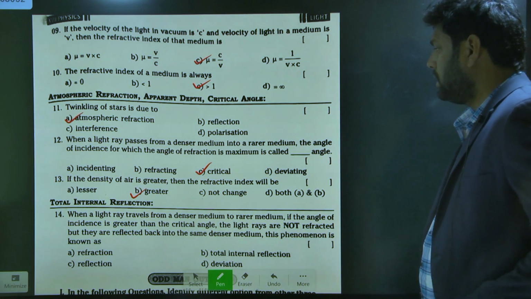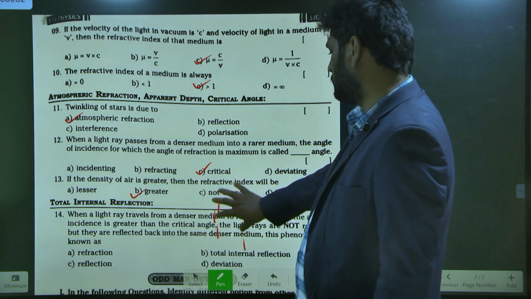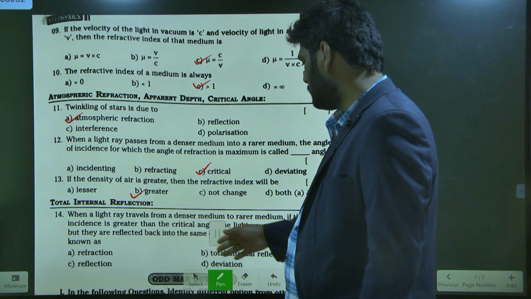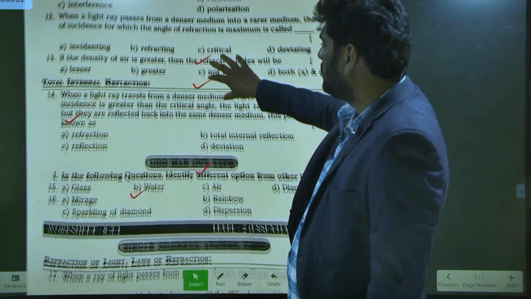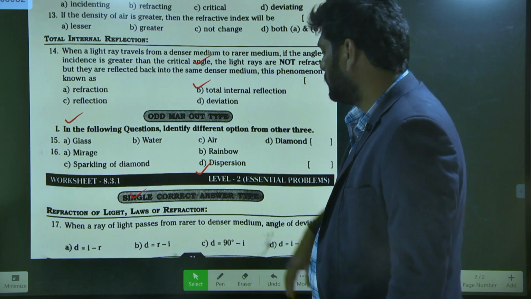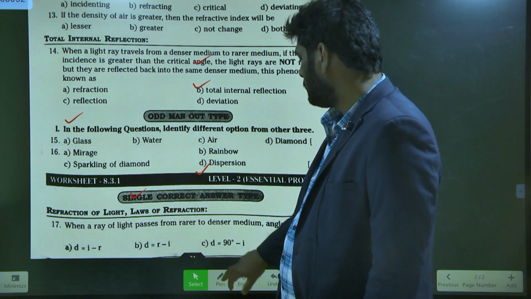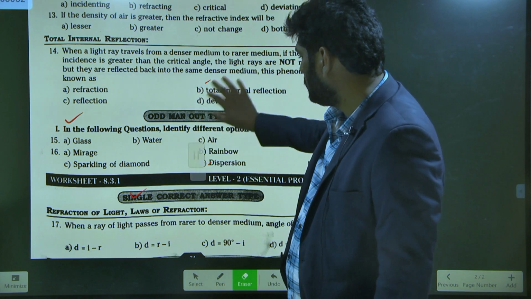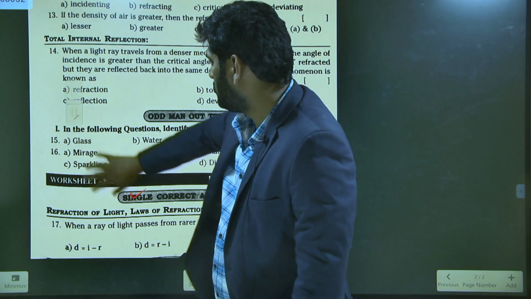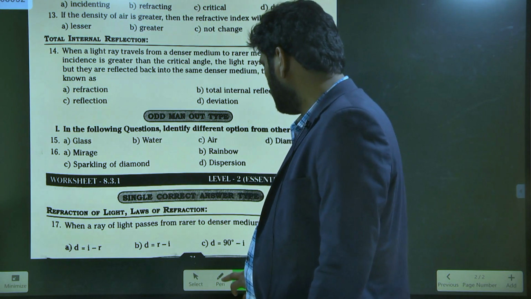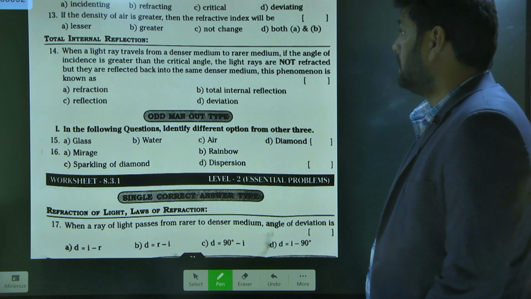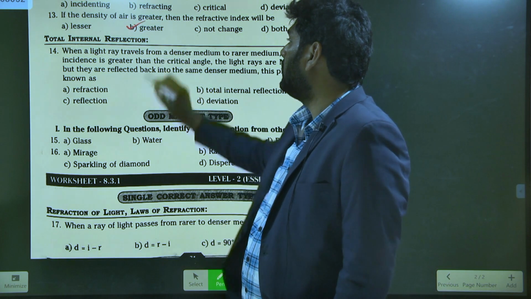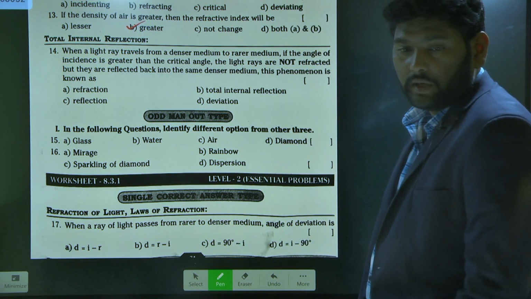Next, another question. Tell me this question's answer.